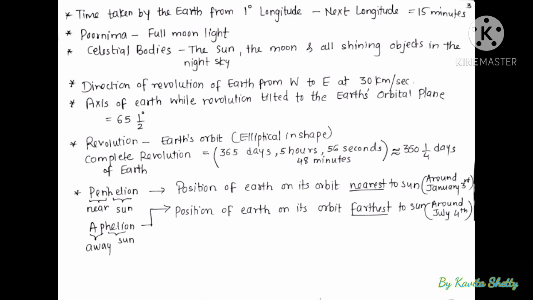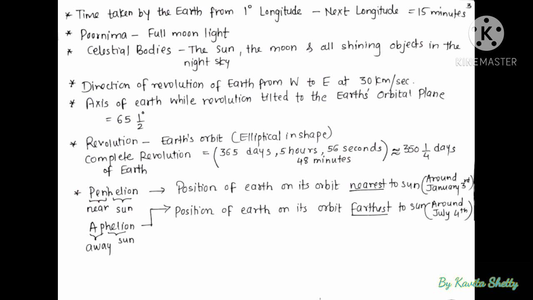Purnima is nothing but full moon light. Celestial bodies are the sun, the moon, and all the shining objects in the night sky. Direction of revolution of Earth is from west to east at the speed of 30 km per second. The axis of Earth during revolution is tilted to the Earth's orbital plane at 65.5 degrees.